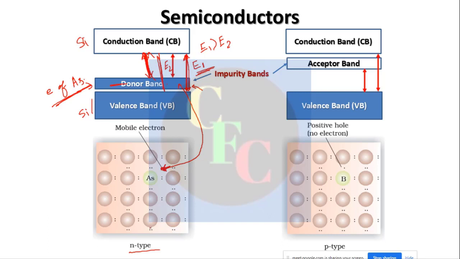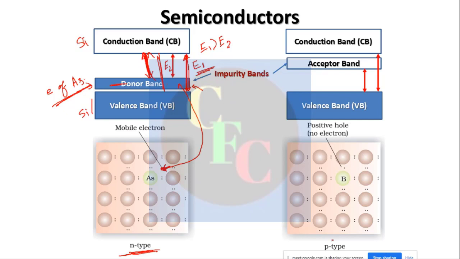So this was the discussion for N-type semiconductors: how N-type semiconductors help in conduction of electricity at lower temperature. They do that by the position of the donor band above the valence band, so that the energy gap between the effective valence band and the conduction band decreases.